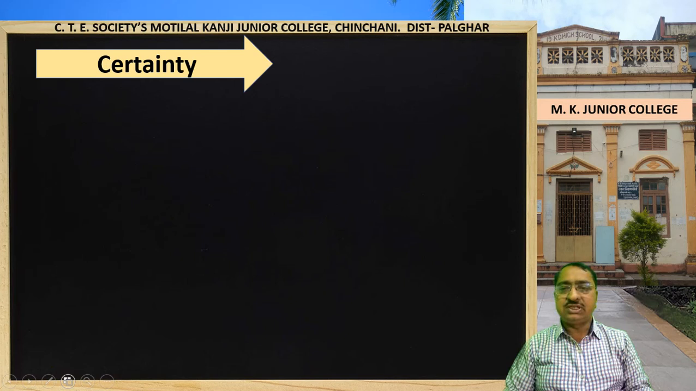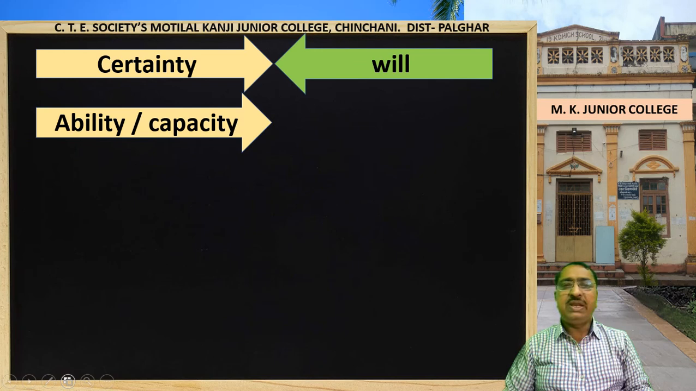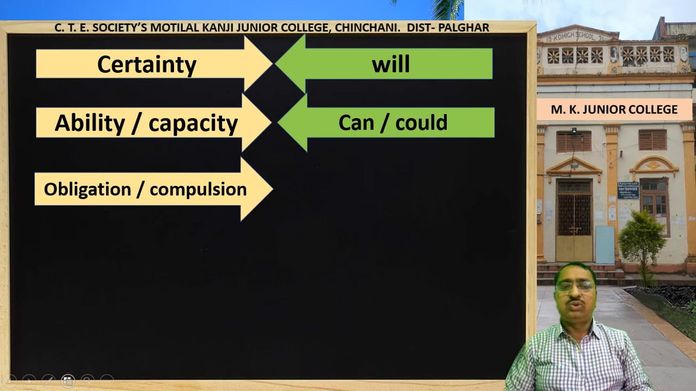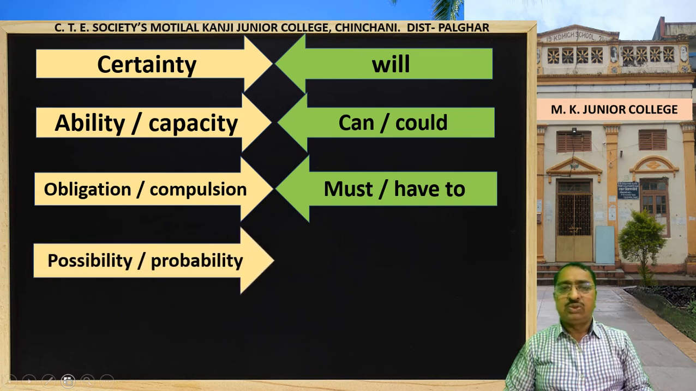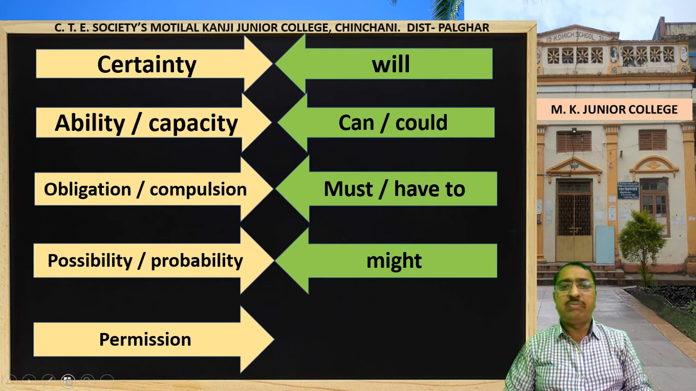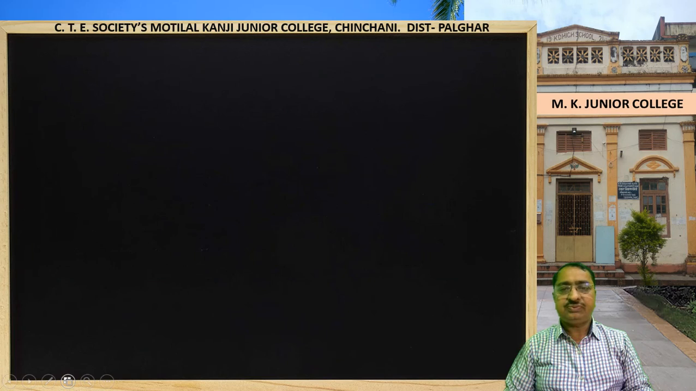Now summary. Will is used to show certainty. Can or could is used to show ability or capacity. Must or have to is used to show obligation or compulsion. Might is used to show possibility or probability. Can, could or may is used to show permission, means ask permission or give permission.